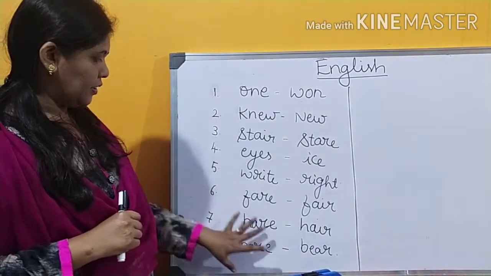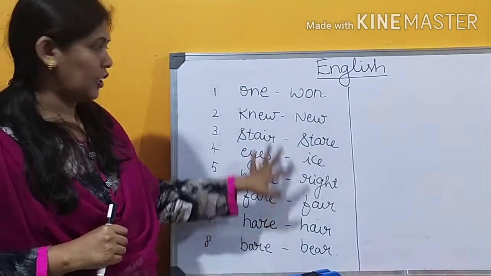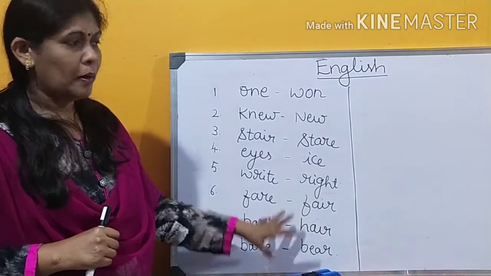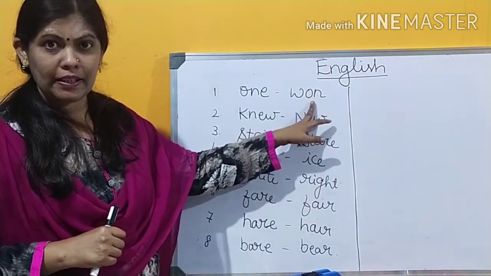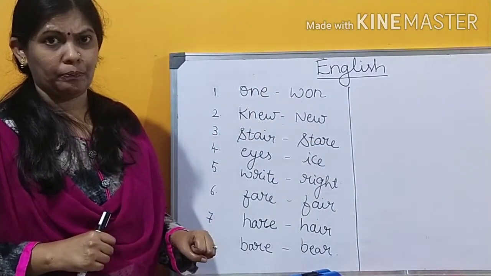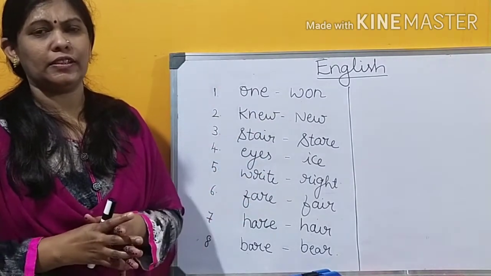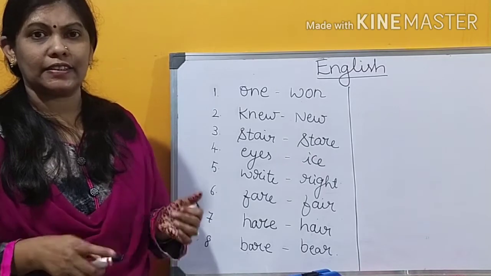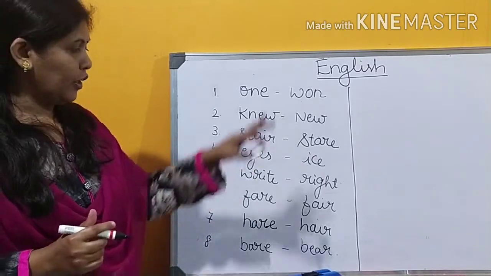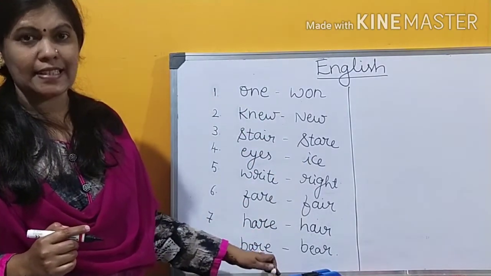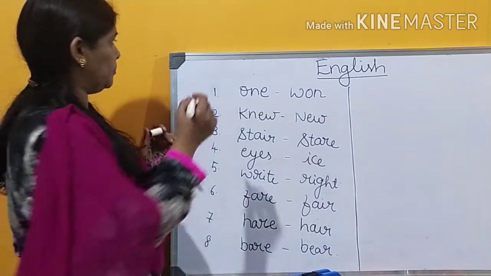Here we have a set of 8 pairs of words which have the same sound but differ in their spelling and their meaning. In English, these types of words are grouped under one heading, that is called homophones.